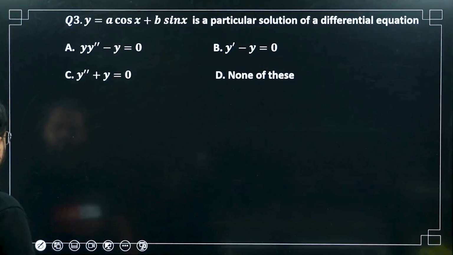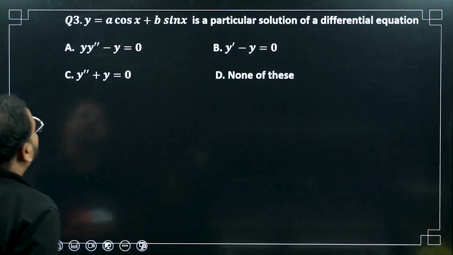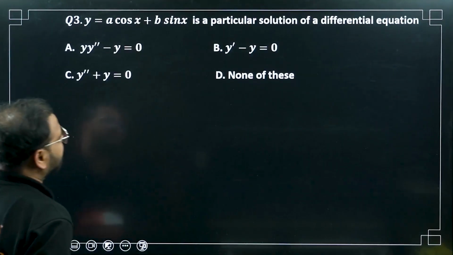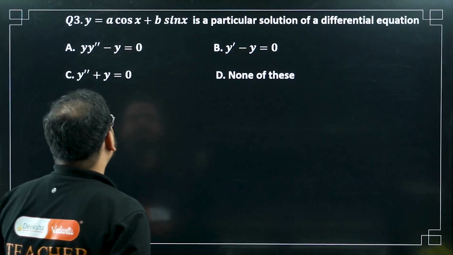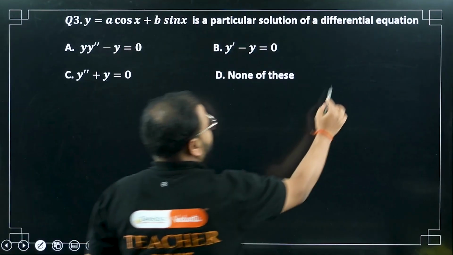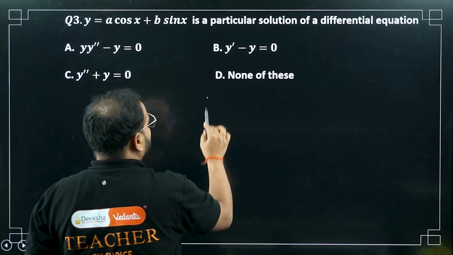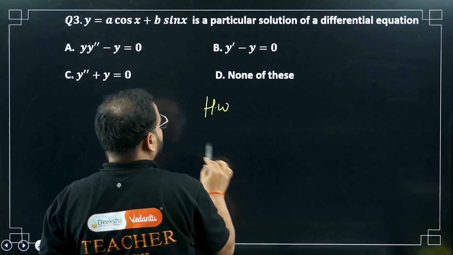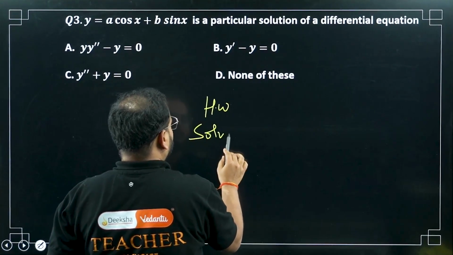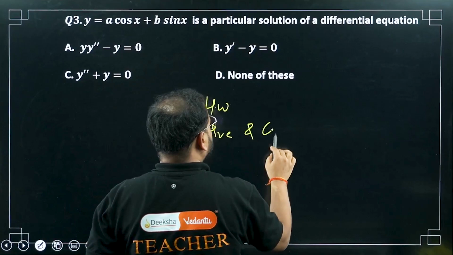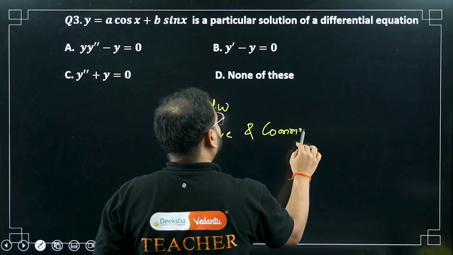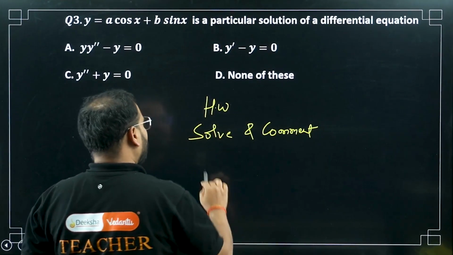Yes, sir. So question number 3. Y equals a cos x plus b sin x. Very simple question. Very, very simple question. This will be your homework. So this is your homework. I'll give you the answer. Solve and comment. I've done a similar question on this.